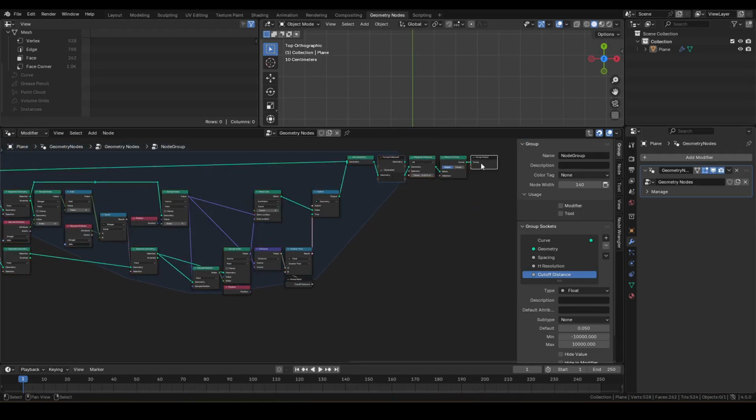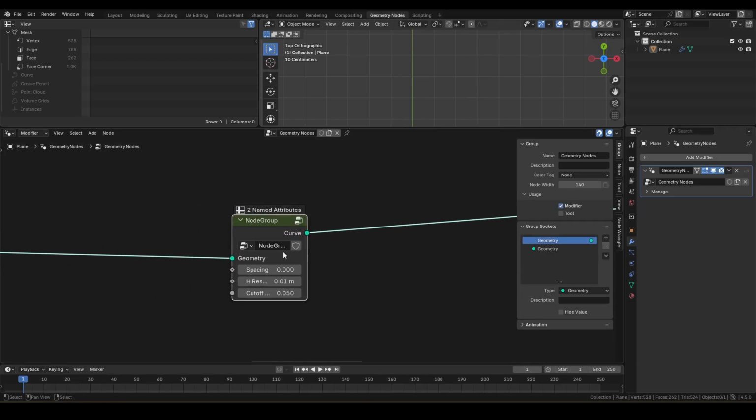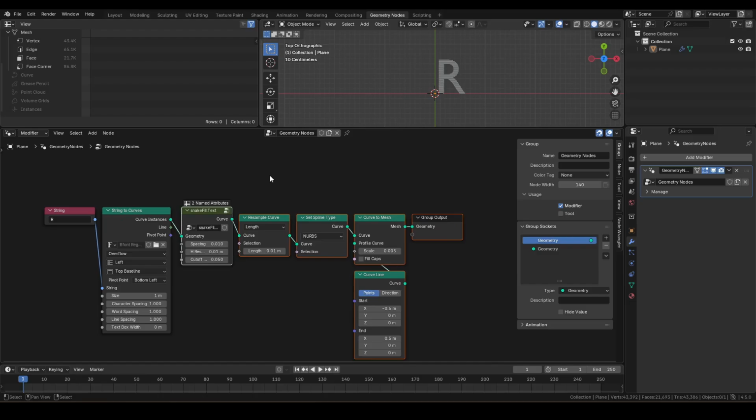A little node cleanup. Tab out and call this node group snake fill text. Let's set the spacing back to 0.01. And a little more cleanup.